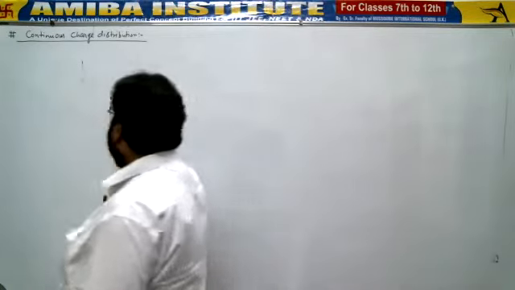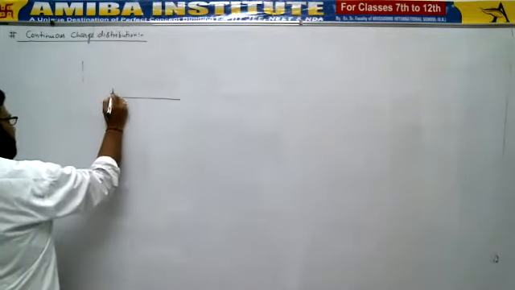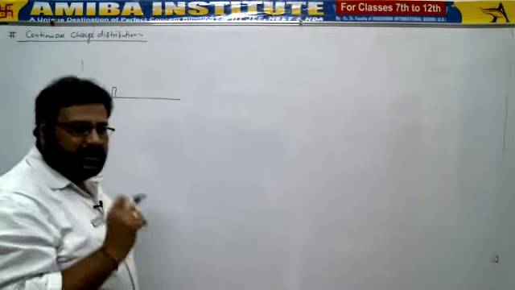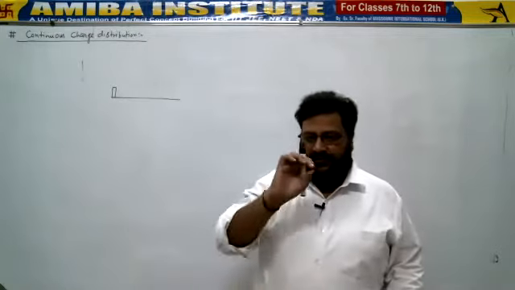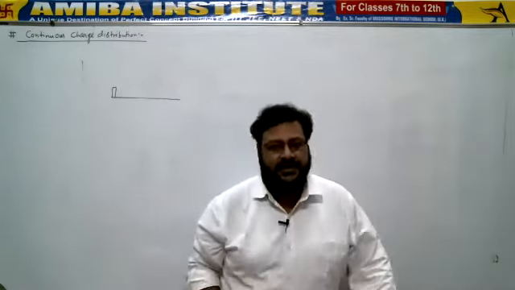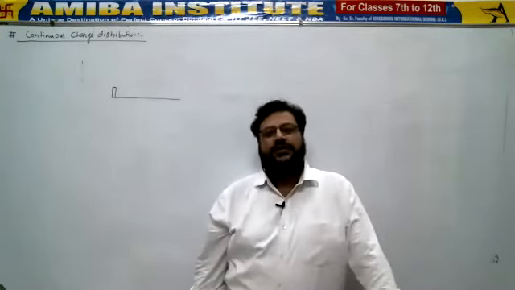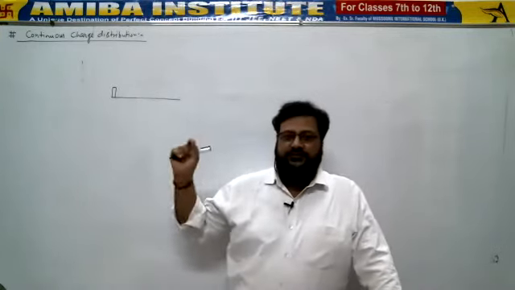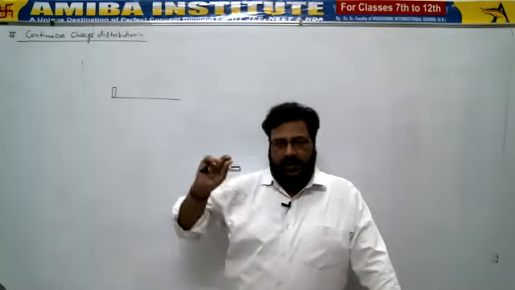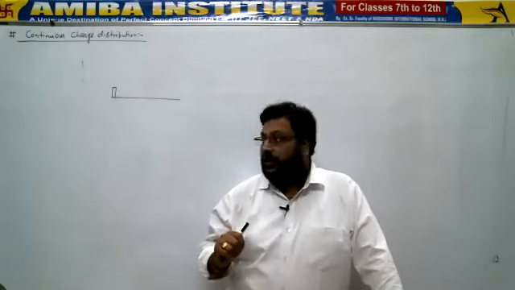It means if this is a line or a surface or a volume, then at every unit area, length or volume, whatever we are taking, if we are talking about a line, then on unit length. If we are considering the complete area, then on unit area. And if we are considering the volume, then in unit volume. If the charge is distributed equally at each and every unit length, area or volume, then such charge distribution is known as what?